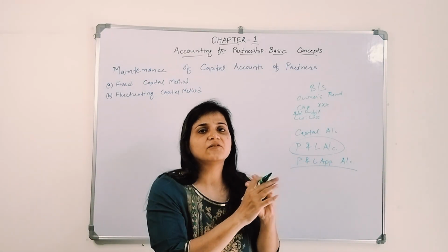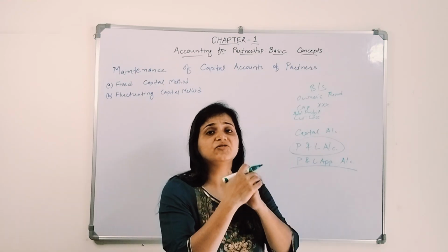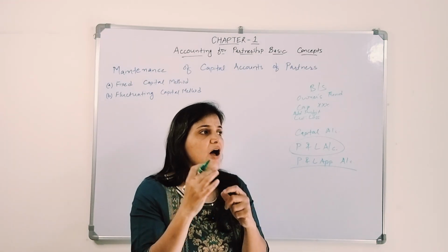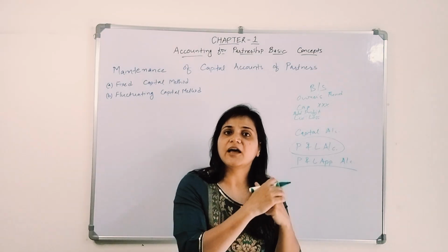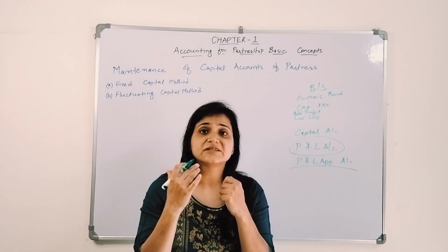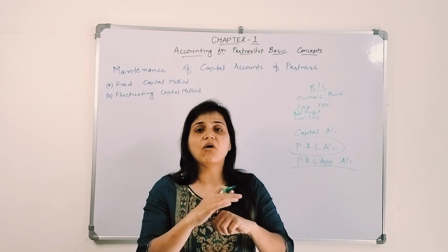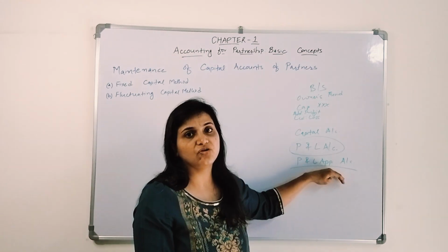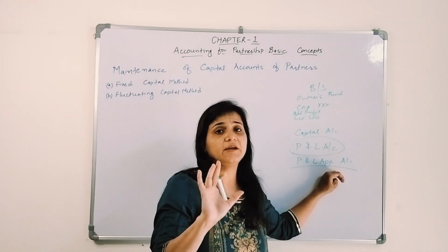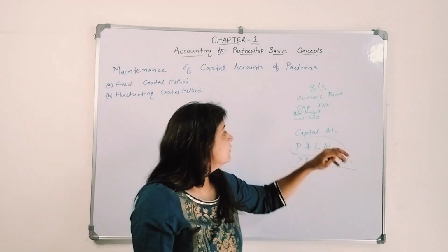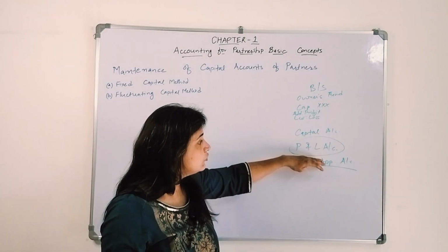the effects of interest on capital, how much interest on capital we have to give to the partners, how much interest we will charge on their drawings, how much salary we need to give, how much commission we need to give, all these things will be mentioned over here. This is how we will appropriate the profit which belongs to the partners, right? So these two things we have to maintain.